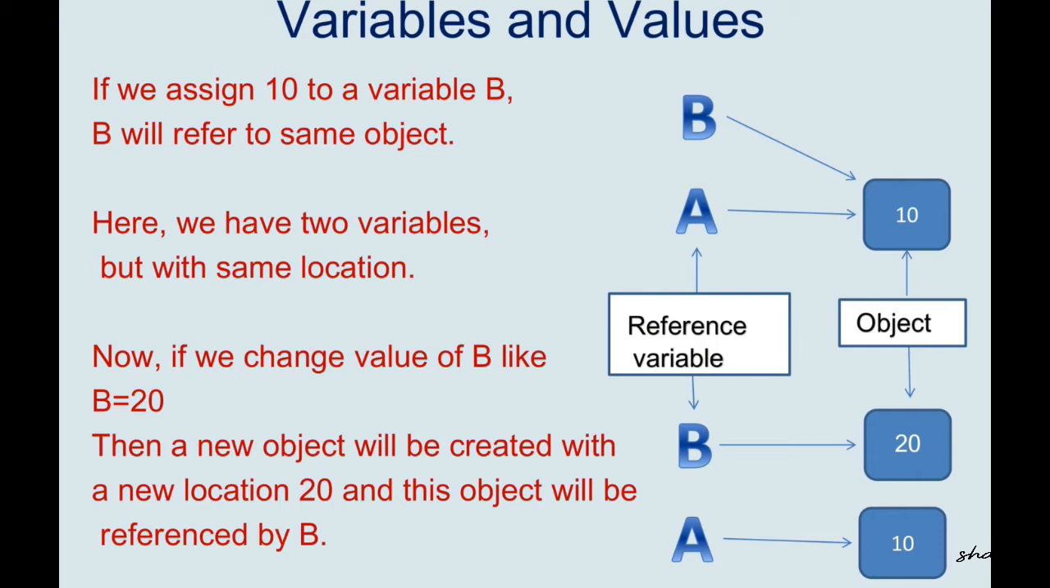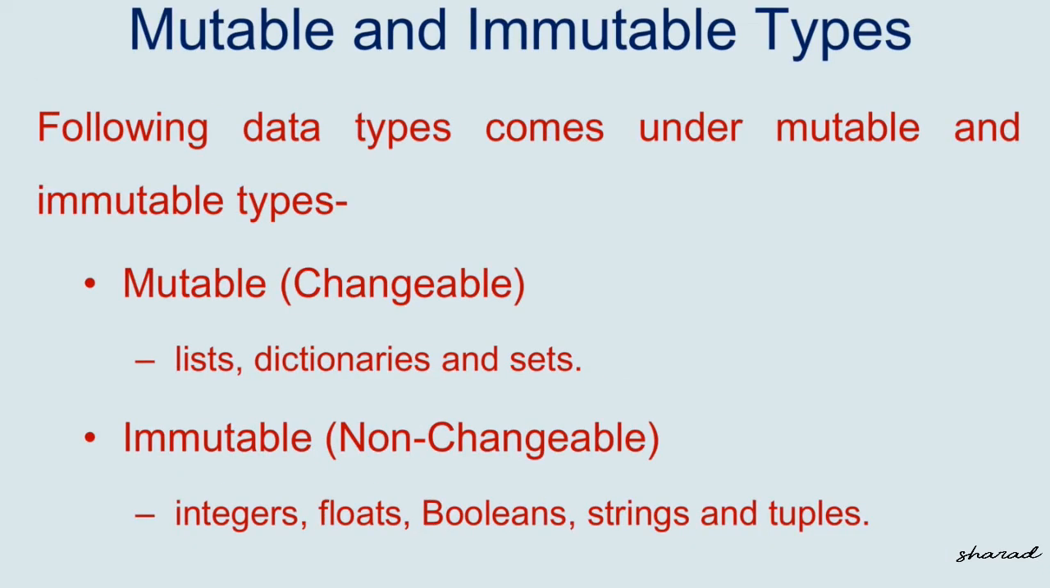Now if we change the value of b, like b is equal to 20, then a new object will be created with a new location, that is 20, and this object will be referred by b. I hope now your concept is cleared.